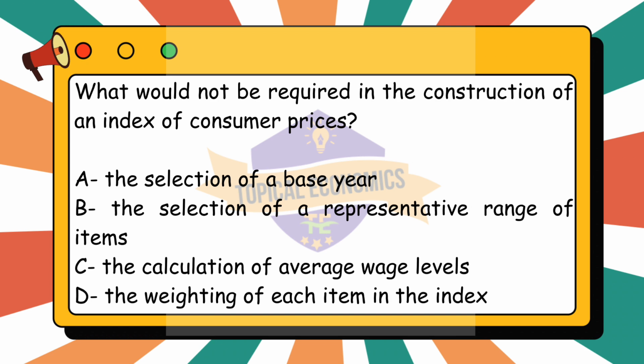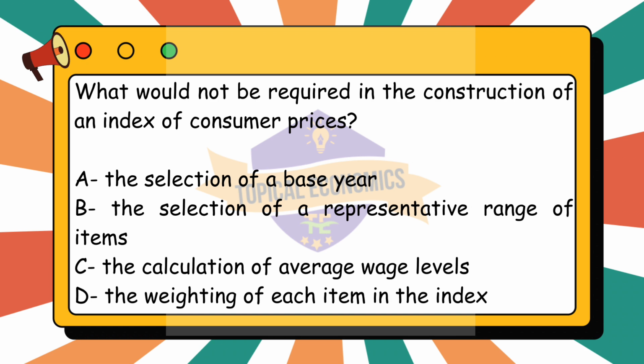Lastly, option D. The weighting of each item in the index is required. Weighting is a key part of the CPI construction. Each item in the basket is assigned a weight based on its relative importance in the typical household's budget. Items that make up a larger portion of consumer spending, e.g., food, housing, are given higher weights. The weights ensure that the index accurately reflects the impact of price changes on the average consumer.